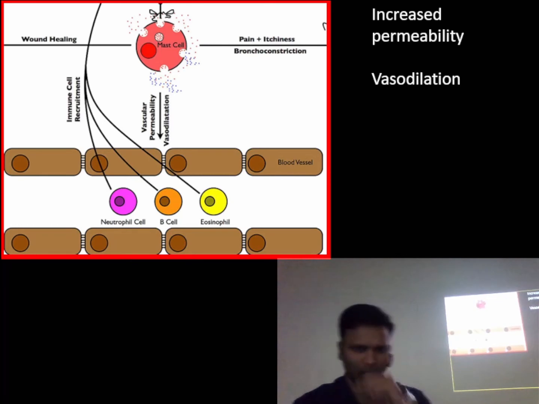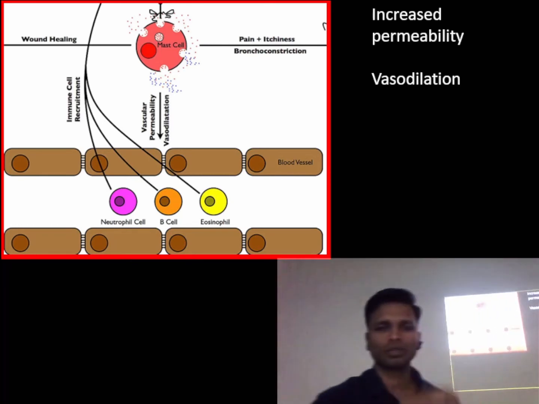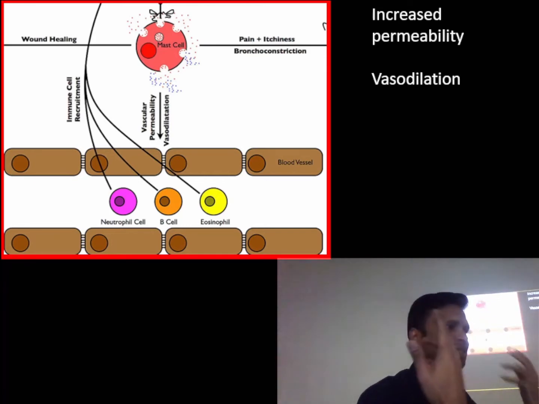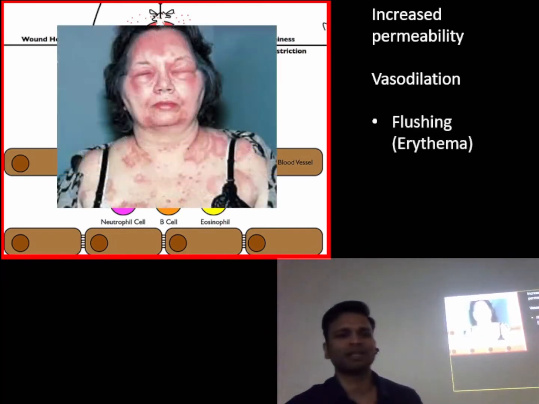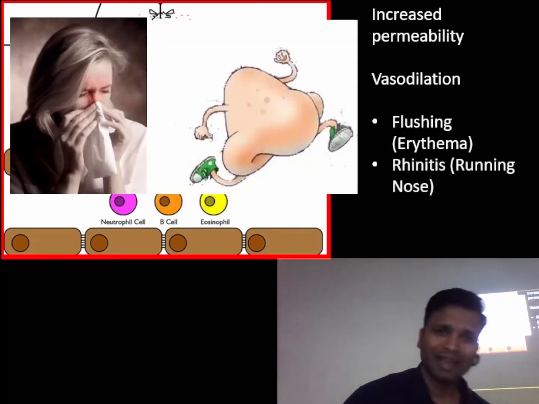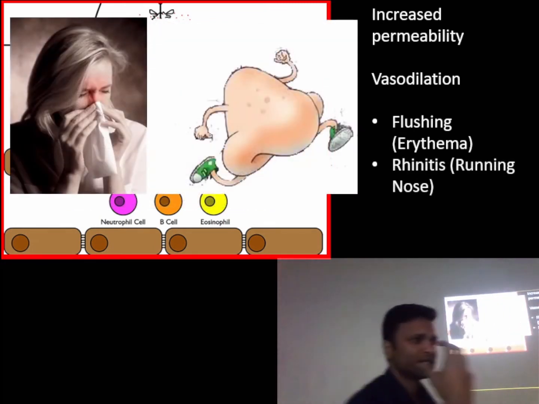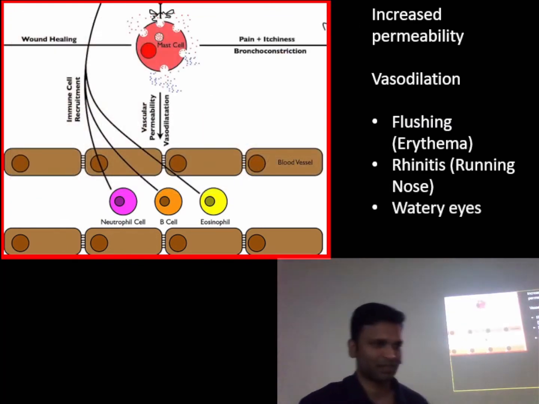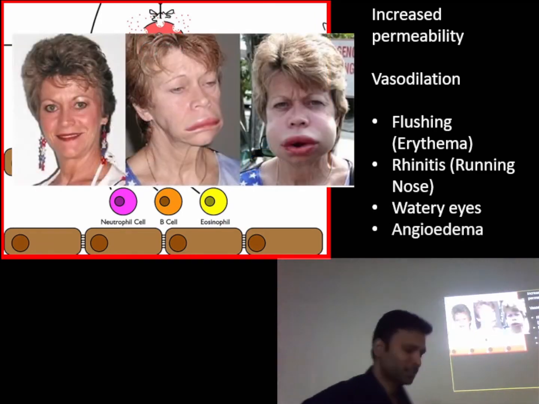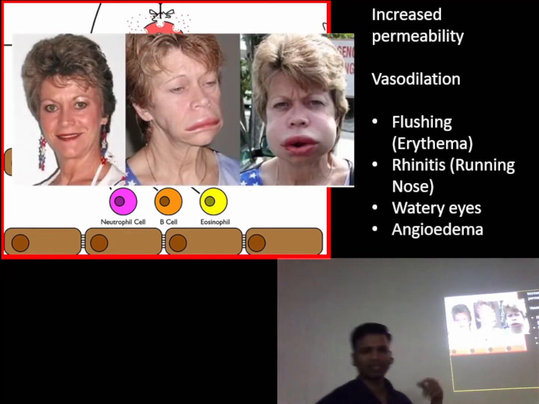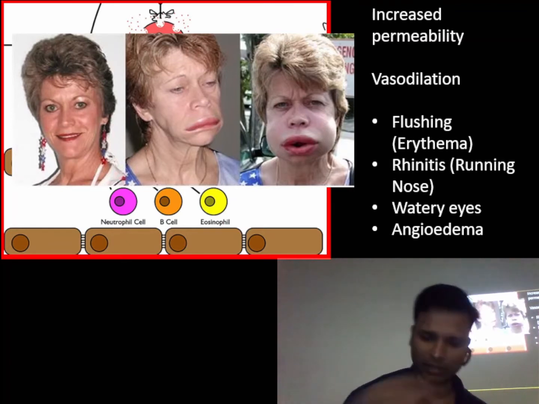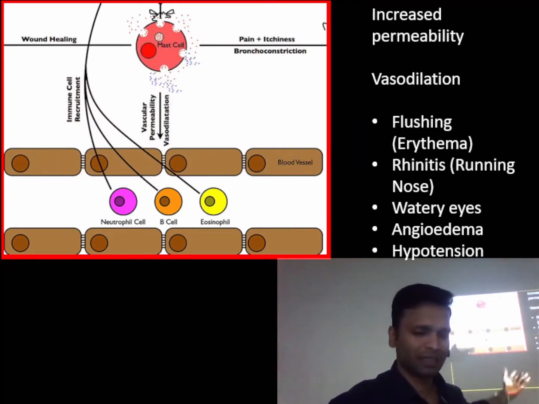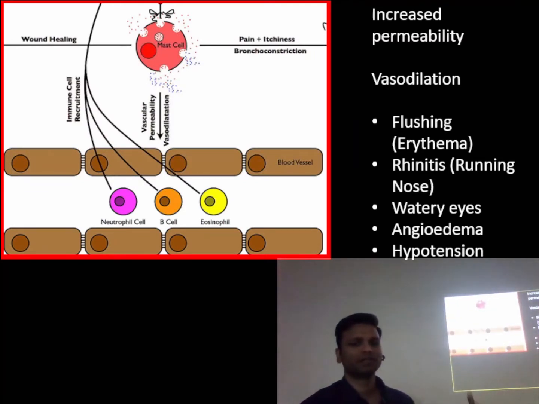Now, as I said, there is vasodilation. So what will happen? There is pooling of blood under the skin. So what you'll see is flushing, also called erythema, in the patients. There is increased accumulation of fluid in the interstitial tissues. Because of that, you will see a running nose, or you will see watery eyes. And as I said, collection of fluid in the tissue space, you might see it as edema also. It is called angioedema, around the lip and other areas also. And as I mentioned earlier, the vasodilation and increased permeability will lead to hypotension.